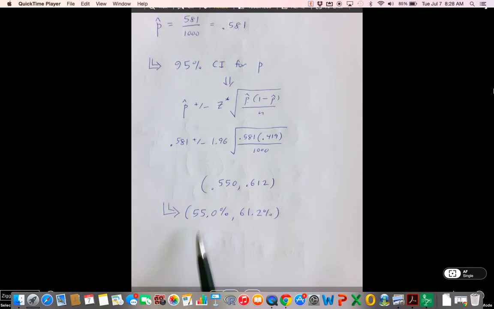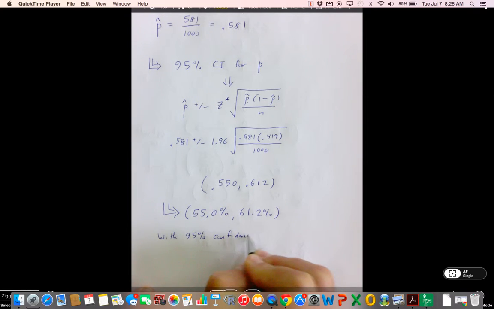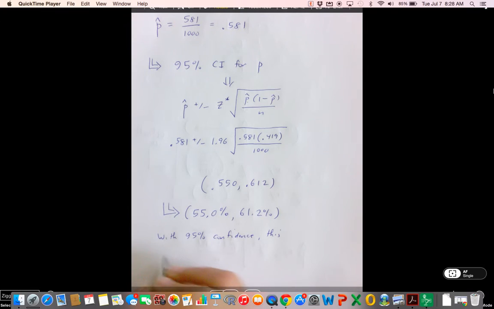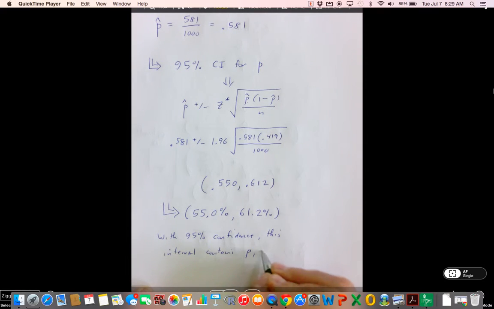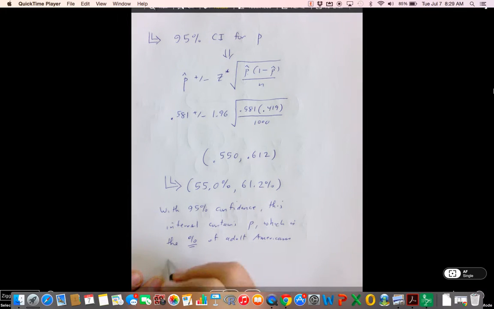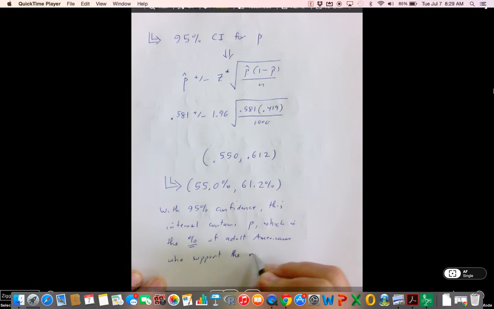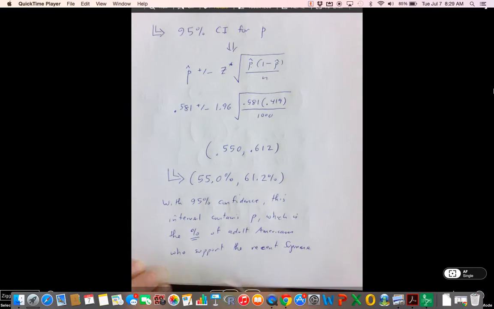So we would say that there's a 0.95 probability, or with 95% confidence, this interval contains p, which is the percentage of adult Americans who support the recent Supreme Court decision.